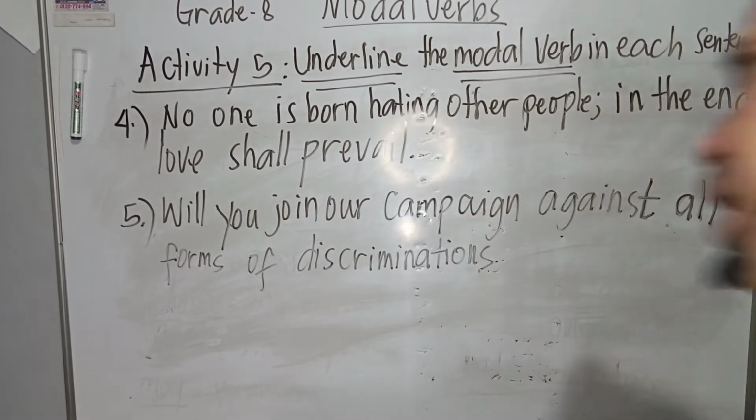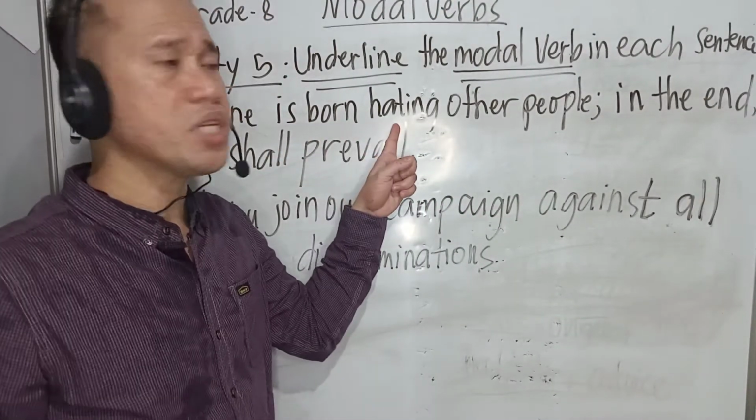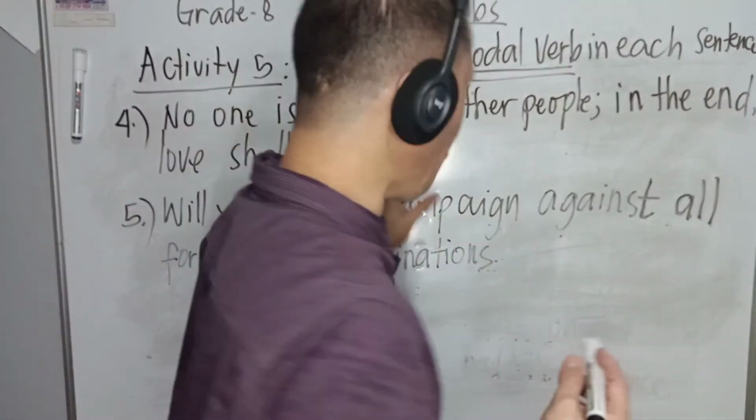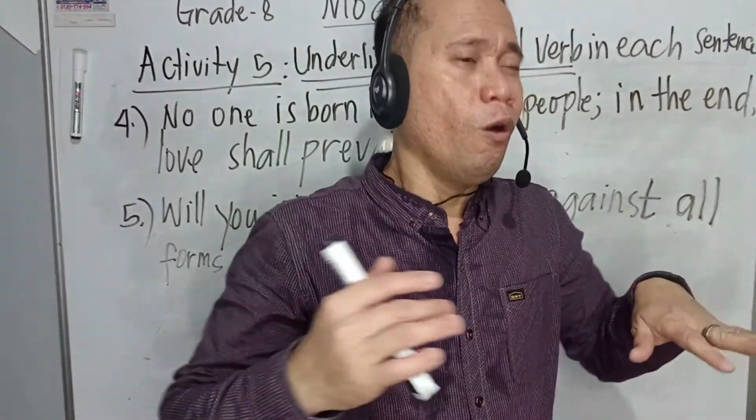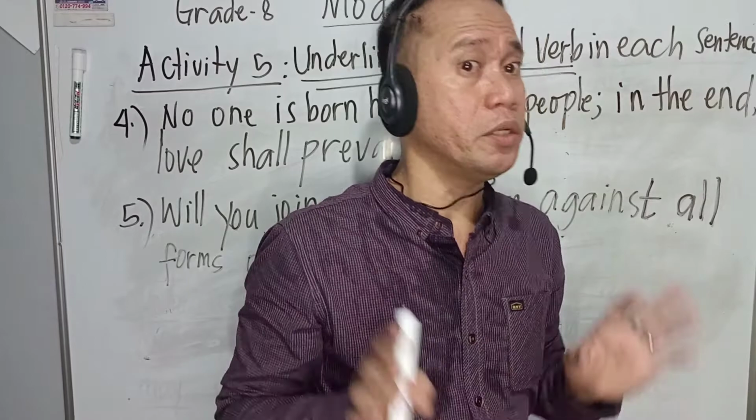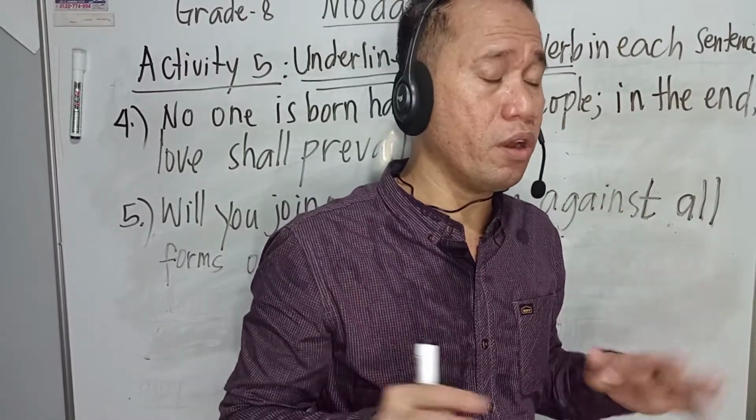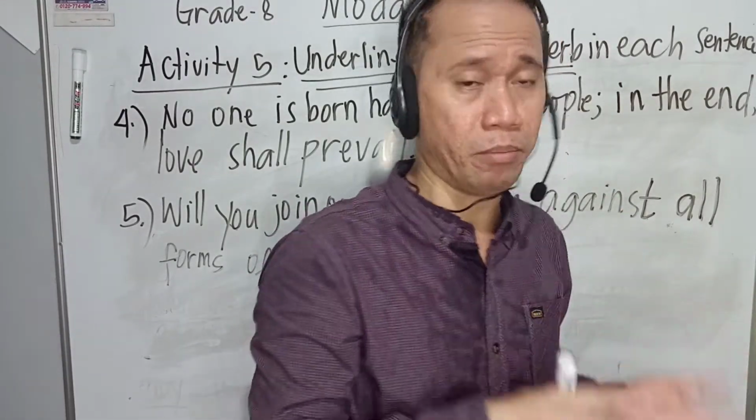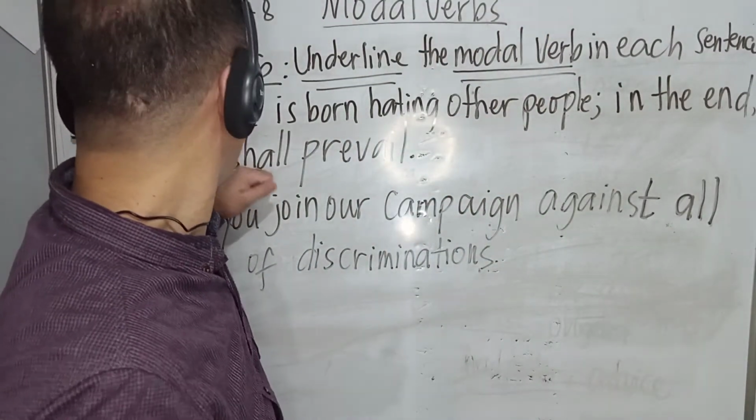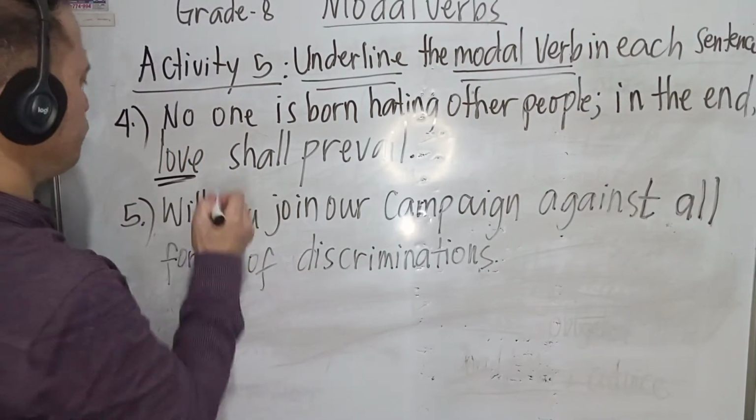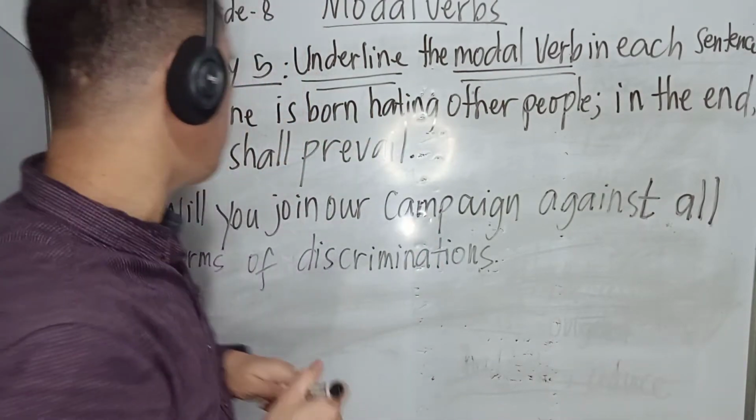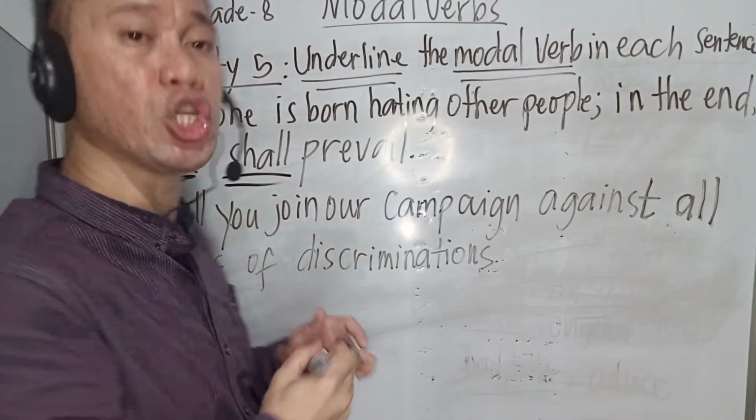that means to say, class, this word hating is not what we call the first, but in the end, love shall prevail. So for example, if you hate your classmates, but if you really love your classmates, this particular event may happen, that's why you hate them or hit them. But of course, we need to let love prevail. Love shall prevail. So in this sentence, the modal verb is the word shall.